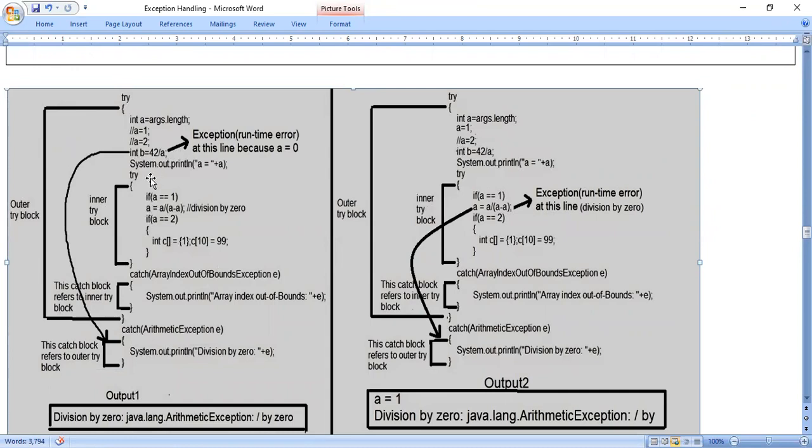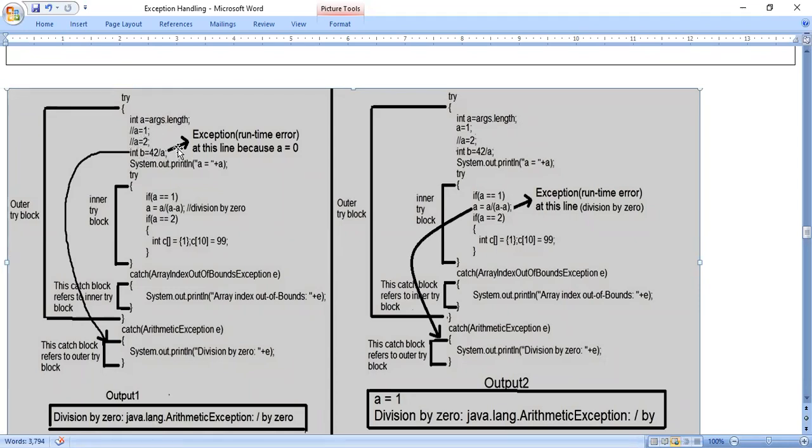In case we get an error in the first try block, just see here. a == 1 and a == 2, intentionally I have written, because if I comment those two lines, the meaning is that the a value will not be equal to 1 and will not be equal to 2. So we will assume that the a value is 0. That means the argument's length is 0. Try to understand these three sentences. Argument's length, we will assume it as 0. So you comment a == 1 and a == 2.